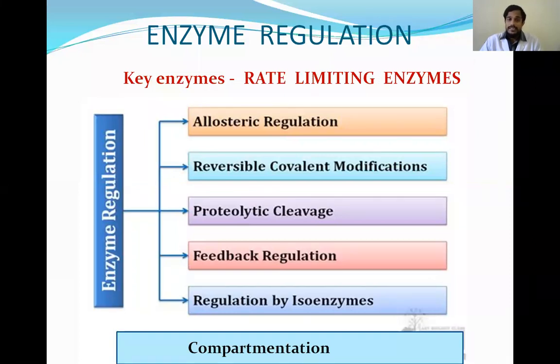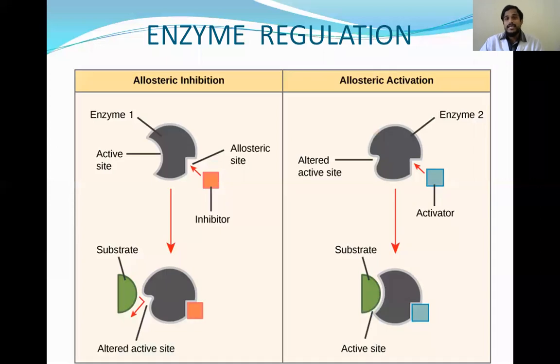You had seen all these anyway: allosteric regulation, covalent modification, proteolytic cleavage, feedback regulation, regulation by isoenzymes, and regulation by compartmentation. So what is allosteric regulation? There will be an allosteric site on the enzyme, where an allosteric inhibitor or allosteric activator combines at this site, then the enzyme becomes inhibited or activated. This is allosteric regulation.